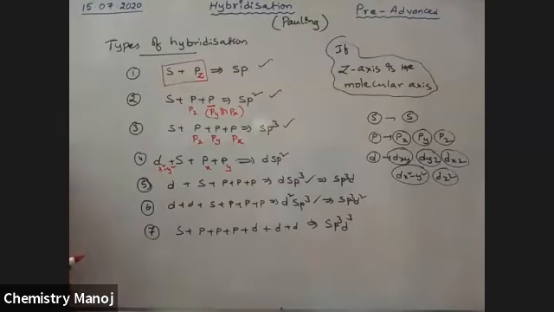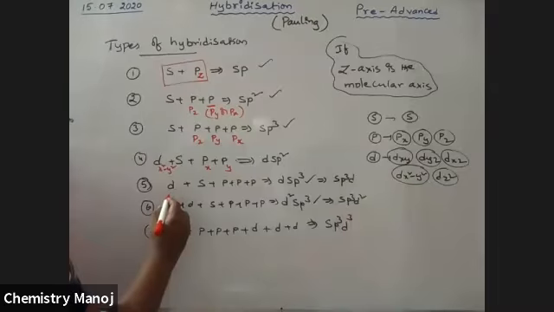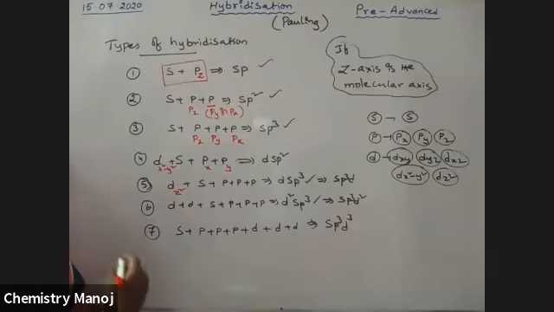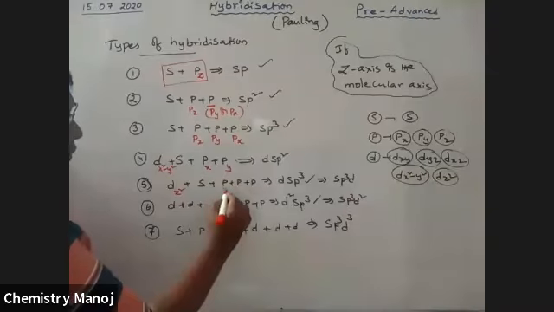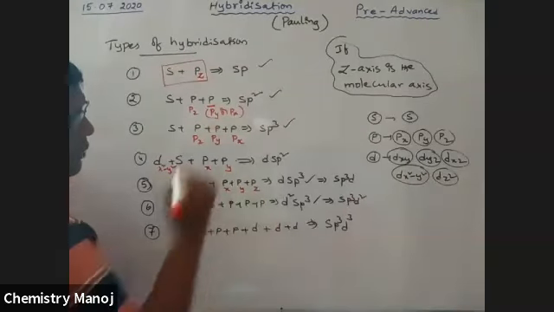Next, dsp3 or sp3d. See here, the d orbital is dz square, and s orbital, px, py, pz orbitals are involved in mixing.